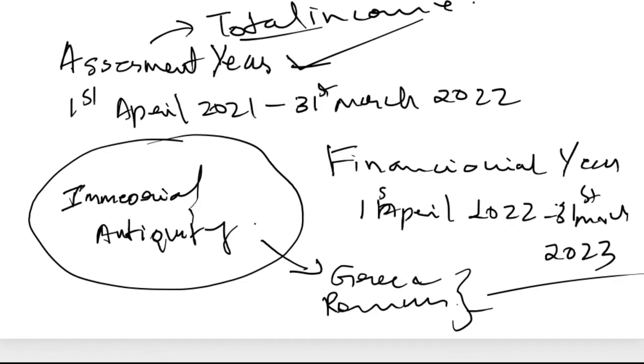The second type of tax is called sales tax. Income tax we will learn in detail. This is an overview of every tax. So what exactly is sales tax? The sales tax is charged on the sale of movable goods. Sales tax is charged on the sale of what? Movable goods.